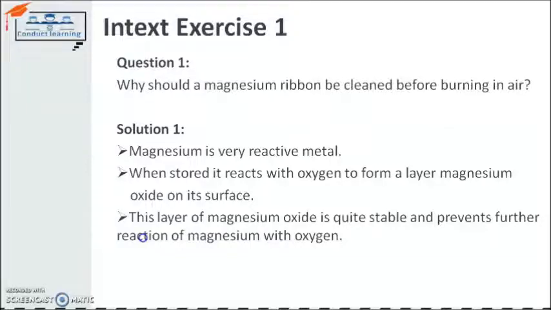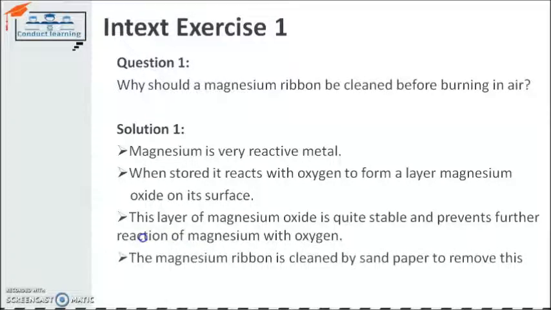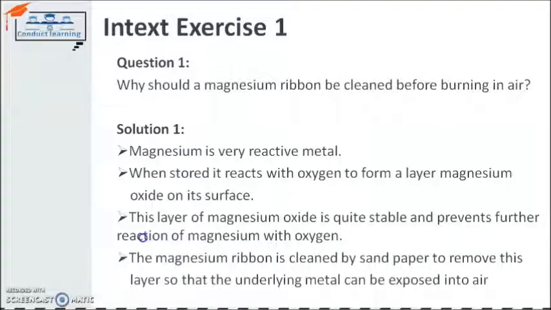So the layer formed on the magnesium ribbon, known as the magnesium oxide layer, is stable enough to prevent the magnesium from being further oxidized. That's why, for using a magnesium ribbon in any activity, we have to remove the layer from the ribbon.